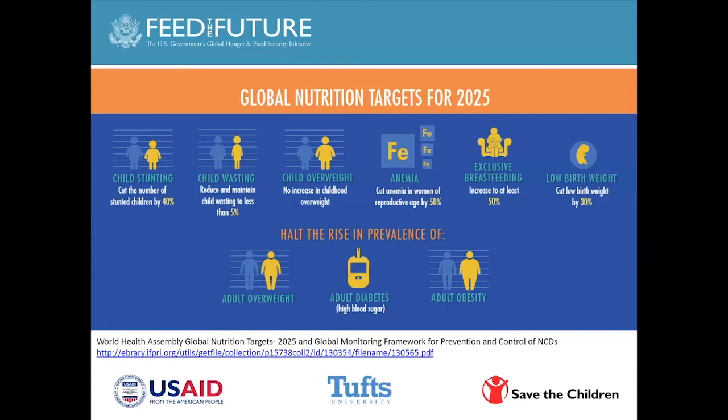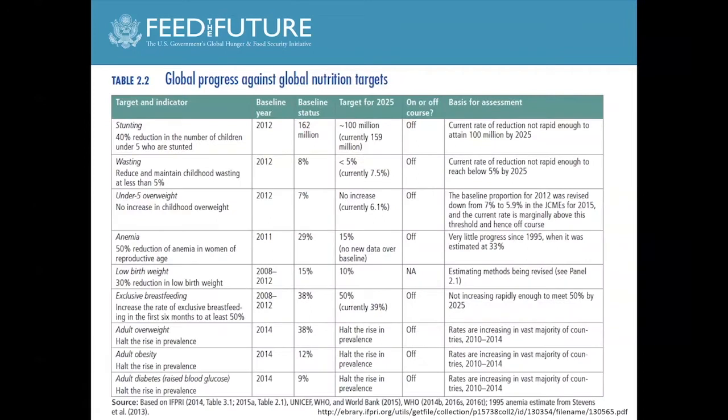So the question that always comes to mind, whether you're in research or programming, is how do we track these targets? How do we know that we are achieving or not achieving these targets? And this is a table that comes from the Global Nutrition Report. This is the older one, the 2014 one. Not to go through this entire table, but what you're looking at here is the global progress against global nutrition targets as of 2014. And what you're seeing in the fifth column, which says on or off course, is that we are pretty much off course on all the different targets.